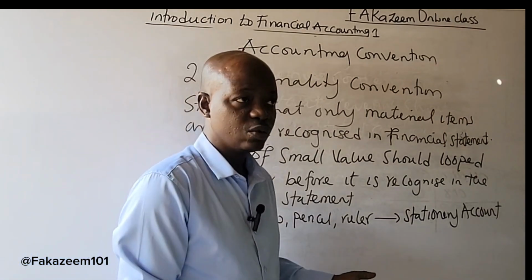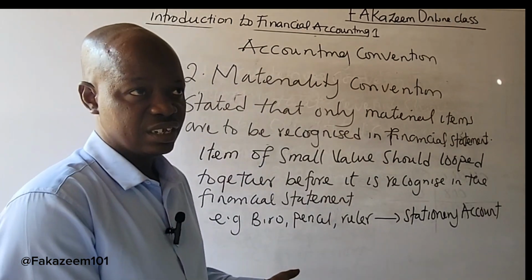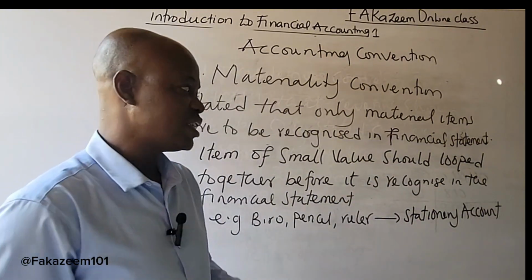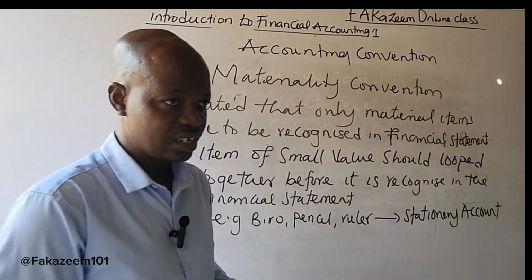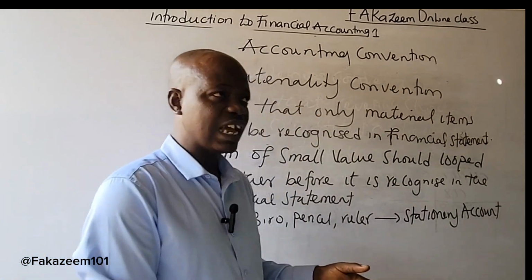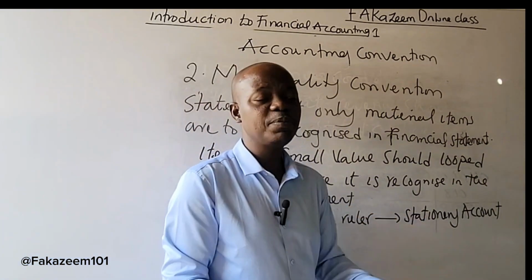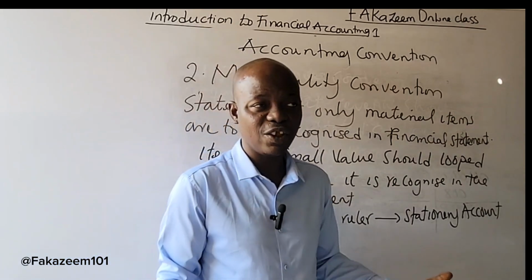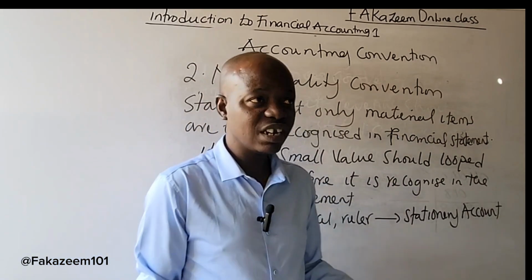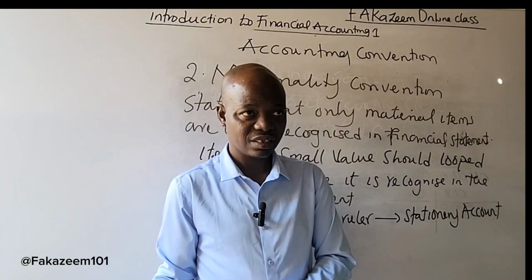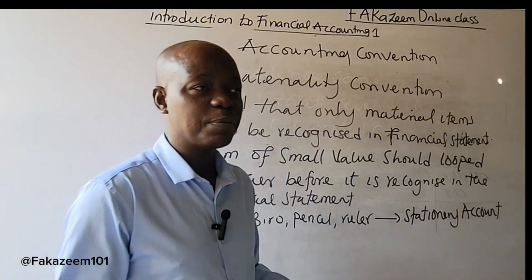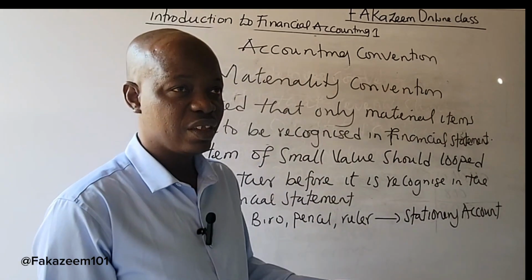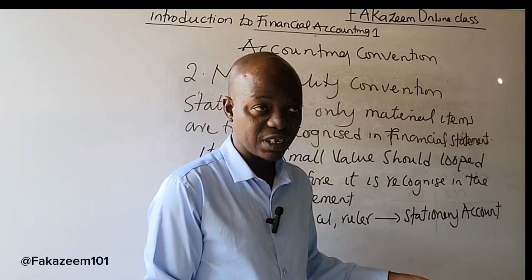That's why sometimes we keep records like land and building instead of recording land separately and building separately. But the argument under Materiality Convention is that an item that is of value to one company may not be of value to another company. For instance, in a company that has 50 billion capital, 100 naira may not be material to such a company. But in a company whose capital base is 10,000 naira, 100 naira will be material to such a company.